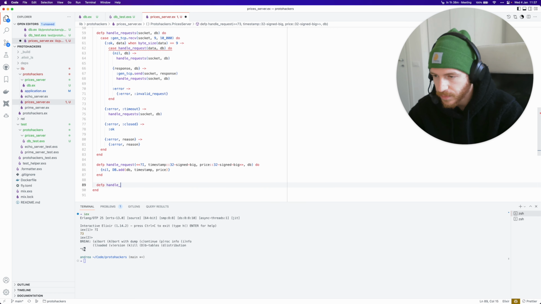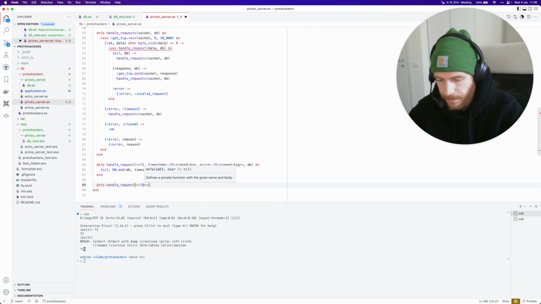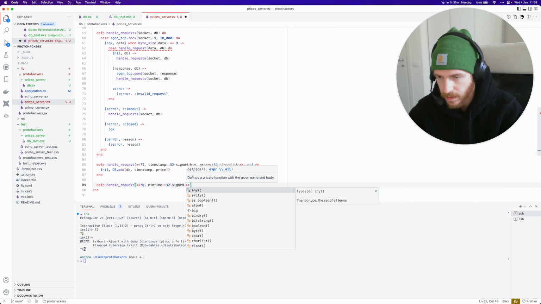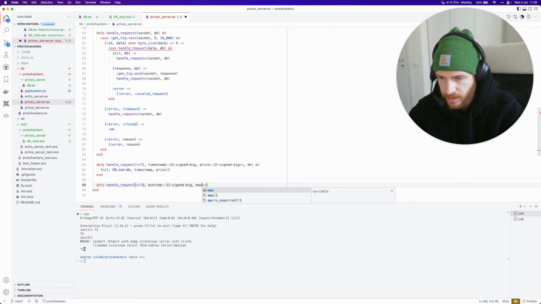If we get a request that starts with Q instead, and then there's a min time, as the protocol called it, which is the same kind of integer, and then a max time, which is once again the same kind of integer, and then the DB.